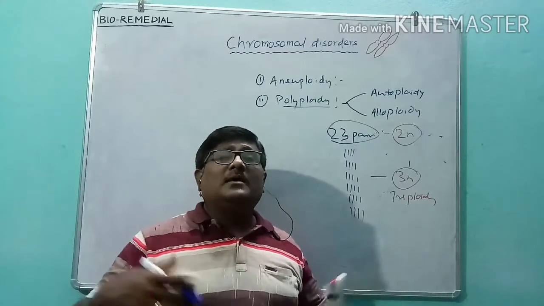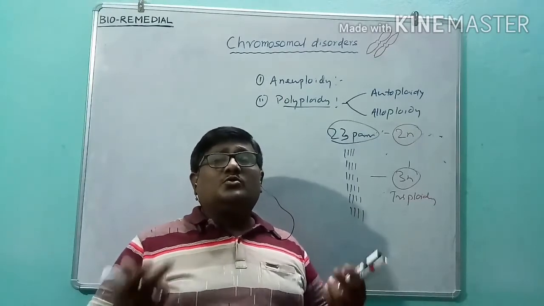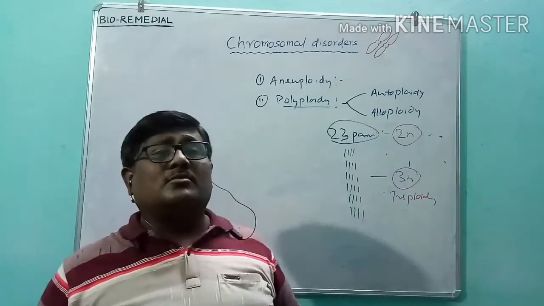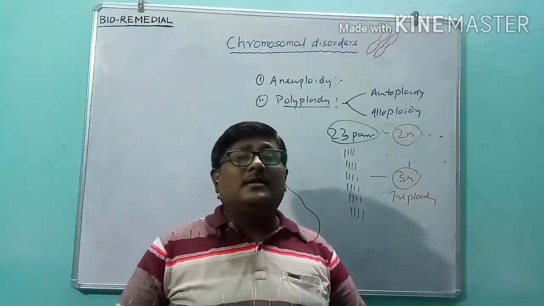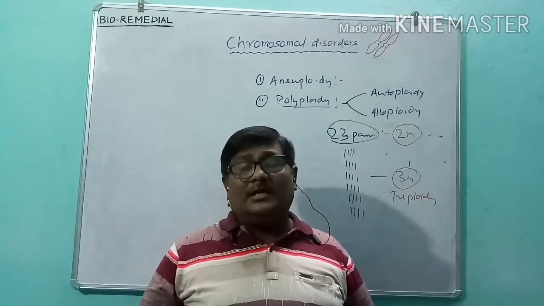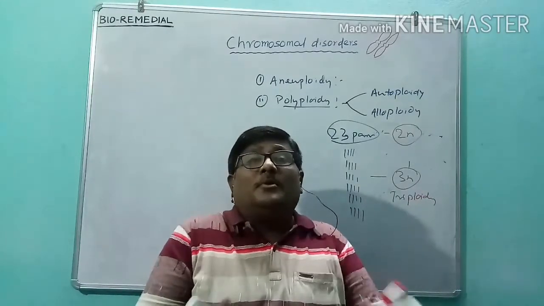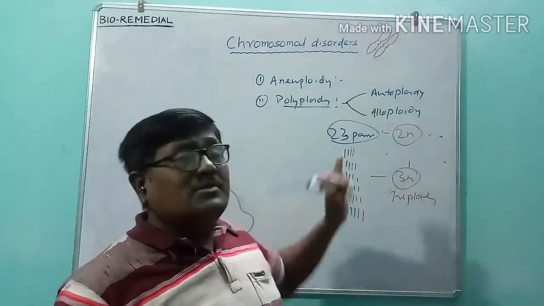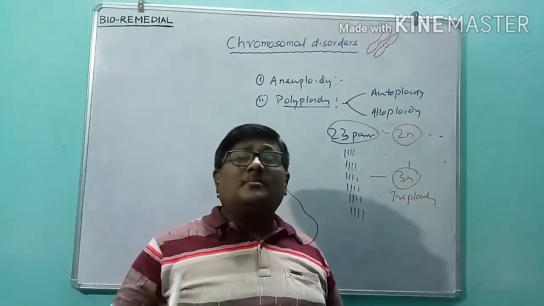Polyploidy takes place by hybridization. Suppose two different organisms with different sets of chromosomes are hybridized; the resulting zygote and organism will have double the number of chromosomes. The sets will be doubled. This usually happens in plants.